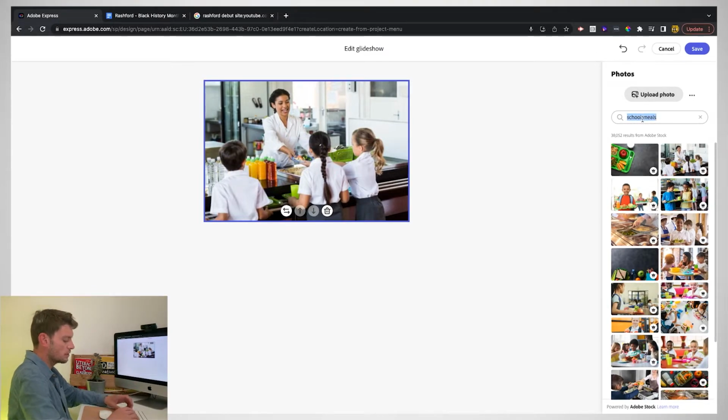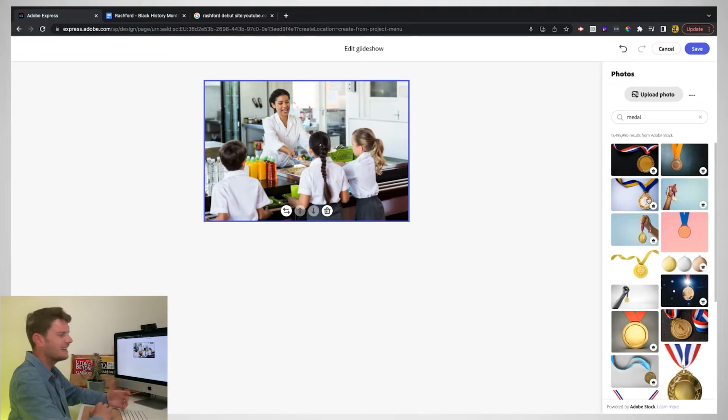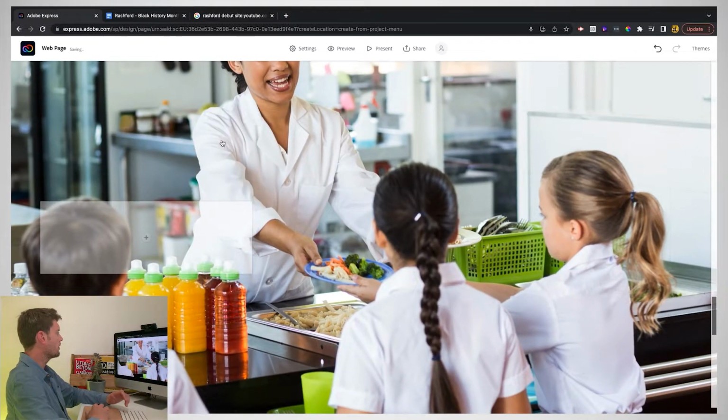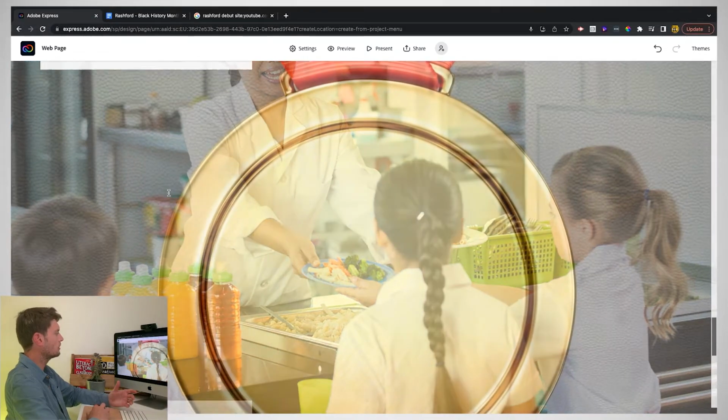And then the second one is all about him getting an MBE. So let's search for something like medal. It's not actually the real medal, but I think that's okay. There we go. And then click save. And then one of the things that we can do here is paste in our text. And then scroll down to the next section.